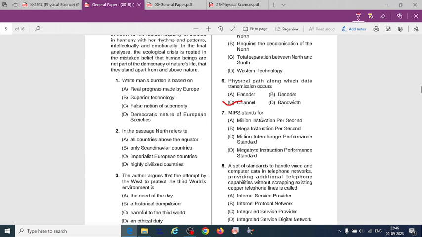And MIPS stands for. So the long form for this is option A, million instructions per second.